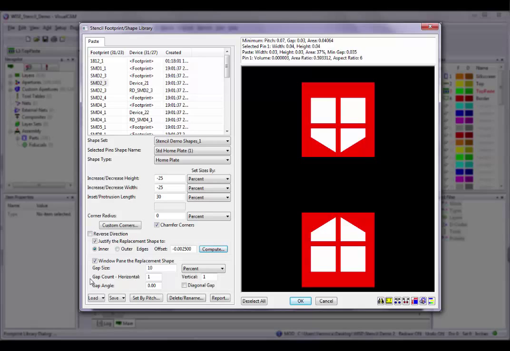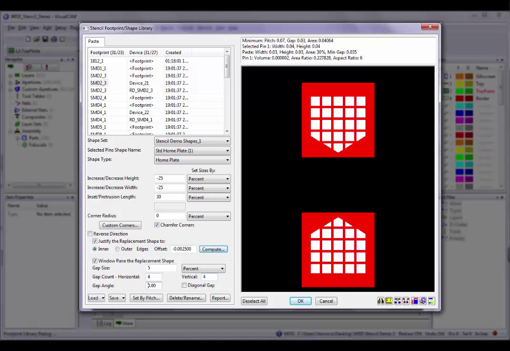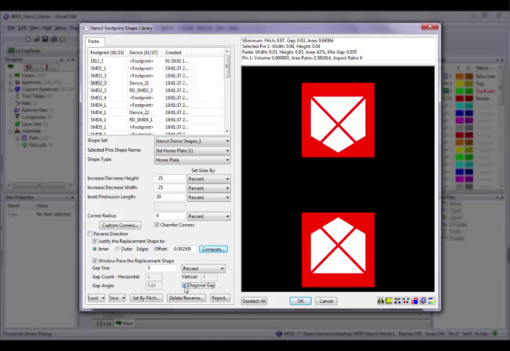The gap size is the width of the window pane gaps, specified as either an absolute value or as a percentage of the minimum of the width and height. All gaps are the same size regardless of orientation. The number of horizontal gaps is the number of gaps you want the system to generate across the width of the shape. The number of vertical gaps is the number of gaps to generate parallel to the height. Gap angle is the number of degrees the window pane should be rotated counterclockwise around a central axis. For a diagonal gap, the window pane gaps intersect the corners of the part. You will then continue this process until all the footprint shapes in the design have been defined.